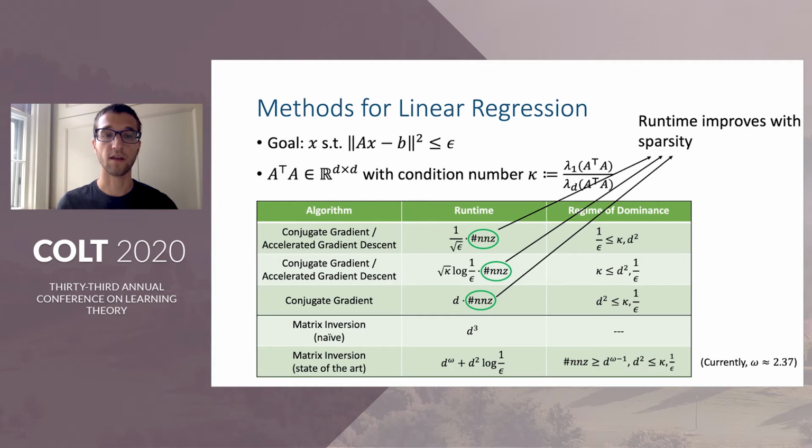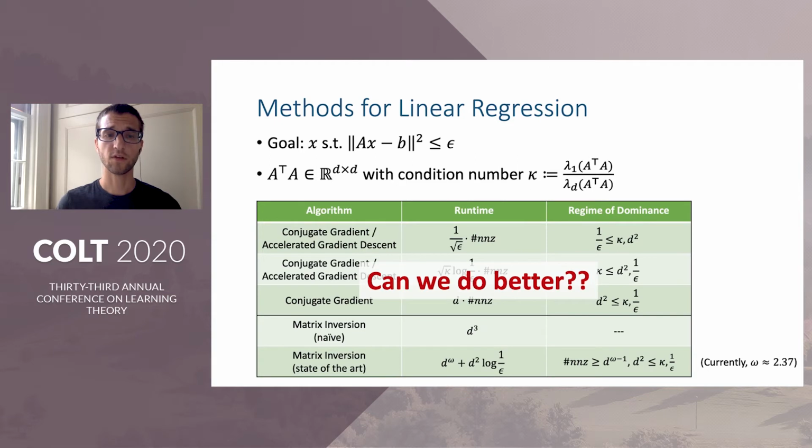Now, this property is not shared by matrix inversion-based methods, since the inverse of a sparse matrix may itself be dense. Furthermore, even for non-sparse matrices, these first-order methods can still be much faster than matrix inversion approaches when the dimension is high, or as long as the data is well conditioned or the desired accuracy is low enough.